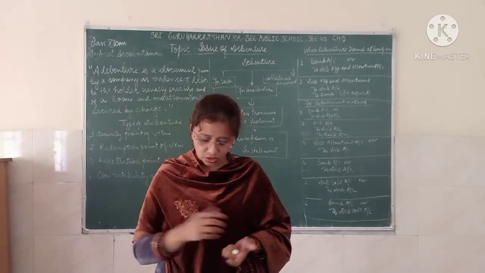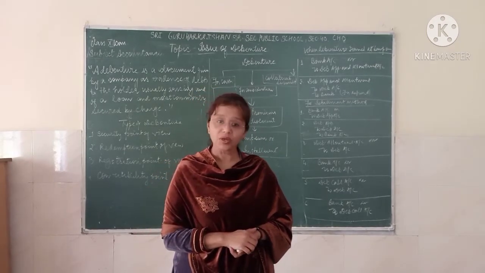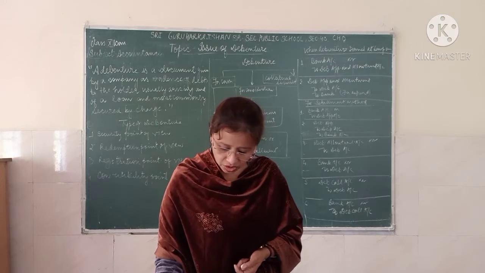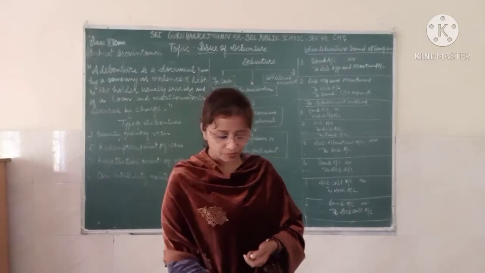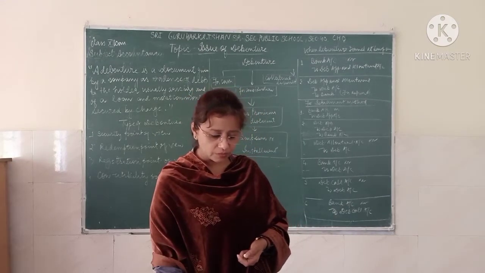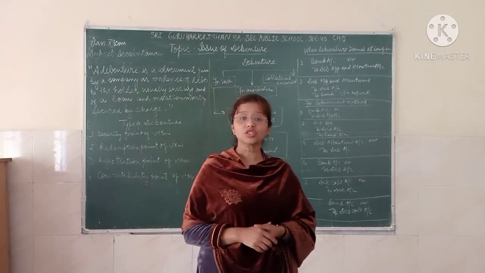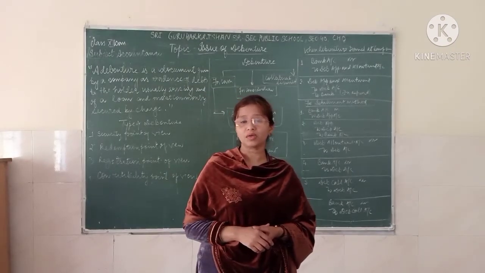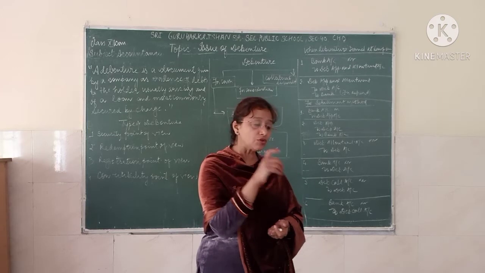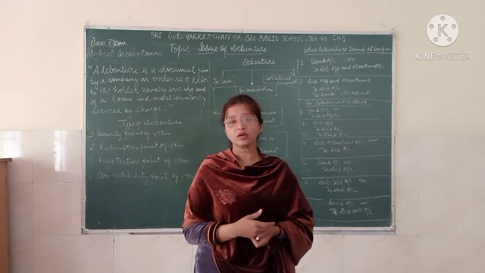Next, it is a borrowing of the company. It is normally secured by way of a charge on the assets of the company. Interest on debenture is a charge against the profit. Charge means the company is bound to pay the interest on the debenture. It is a priority of the company to pay.